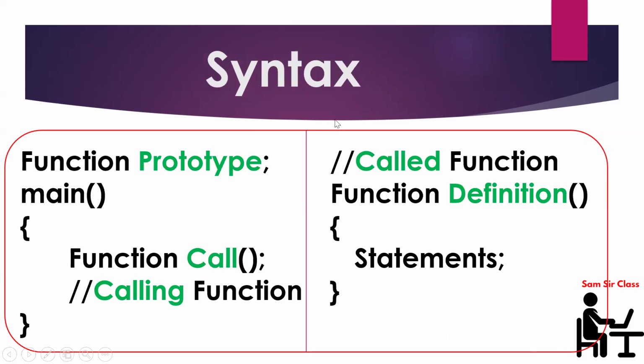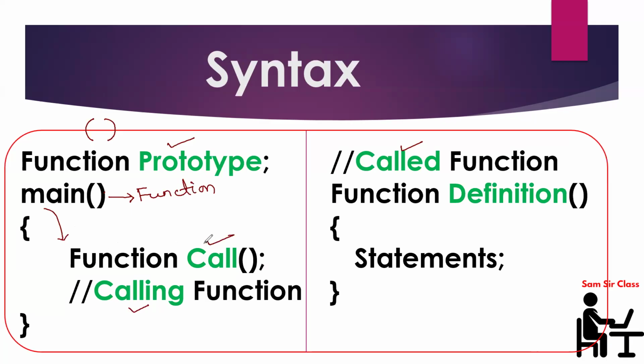So this is the syntax. In a function program, we need different keywords like prototype, calling function, and called function. You have to start from main. Anything enclosed within this kind of bracket is known as a function. From this chapter onwards, we will say main is nothing but a function. So you are writing the code for the main function. You will enter the main function and write something of your own, which is known as a user defined function.